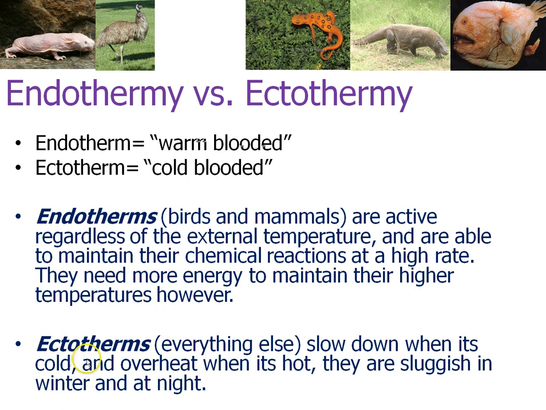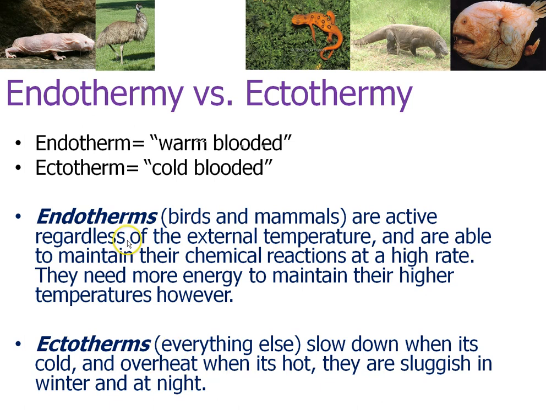Ectotherms are animals that cannot control their internal body temperature and rely on the outside environment to control it for them. So when it gets cold out, things like lizards, snakes, and amphibians like frogs all get very sluggish, because they have no ability to control their own body temperature, speed up the chemical reactions within their bodies, and become more active.